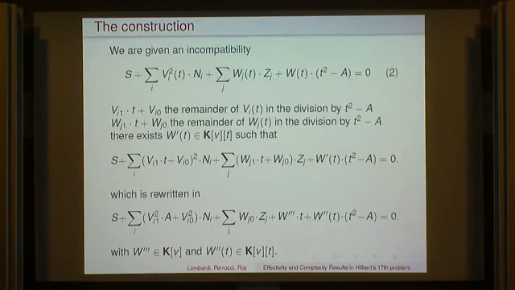Okay. So I'm not going to give you the details, I'm going to make comments, but just to tell you. So we start with an incompatibility. So it means that this S belongs to the monoid generated by the elements of H, right?